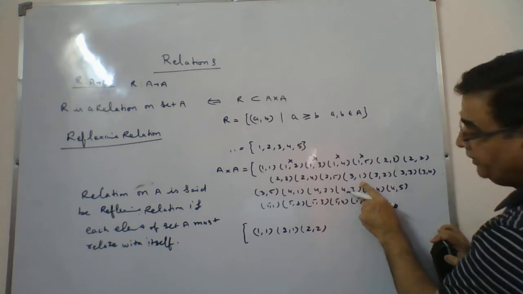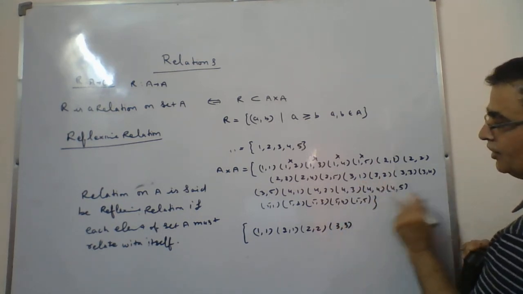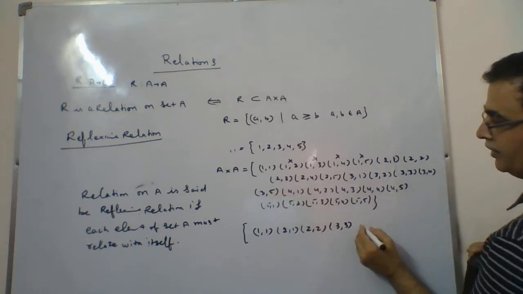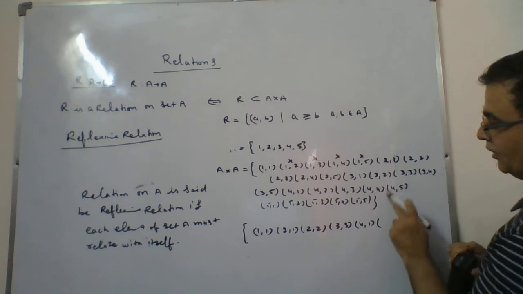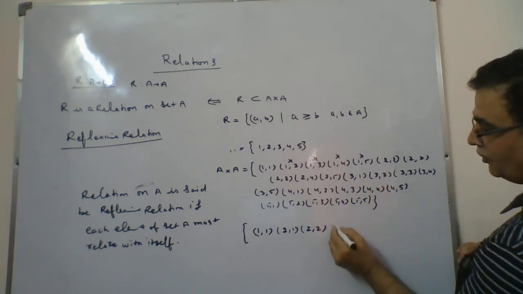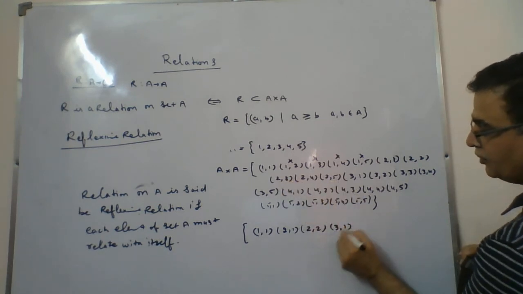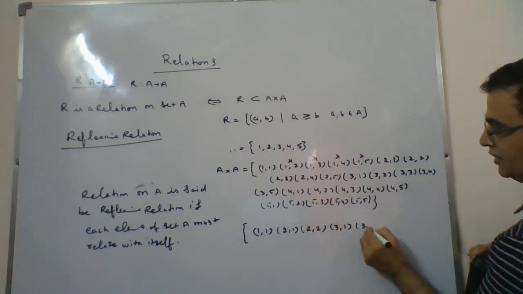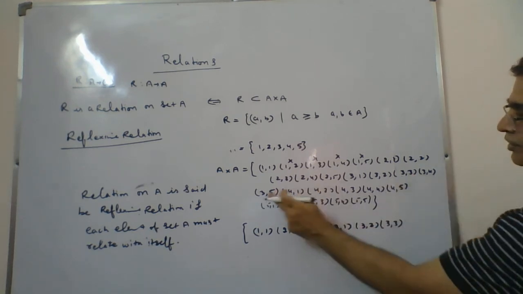3, 1 you can't take. 3, 2 you can't take. 3, 3 must be taken. Then 3, 4 you can't take. 3, 5 you can't take. Then comes 4, 1. One more thing left here. Sorry, this is 3, 1 you have not taken. After 2, 2 you can't take this. Then comes 3, 1, because 3 is greater than 1. 3, 2 can be there. 3, 3 can be there. 3, 4 cannot be there. 3, 5 cannot be there.